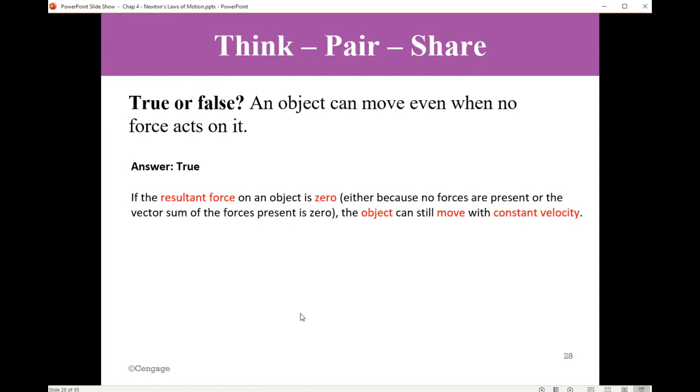Yes, it is true. So if the resultant of the forces is 0, either because no forces are present or the vector sum of the forces adds to 0, the object can still move, but the motion will be with constant velocity, not an accelerated motion. Okay? Motion with constant velocity.